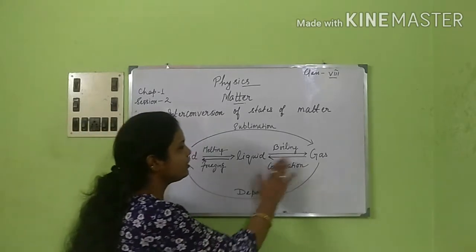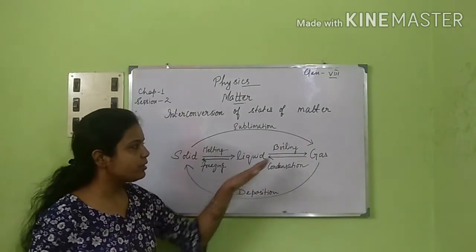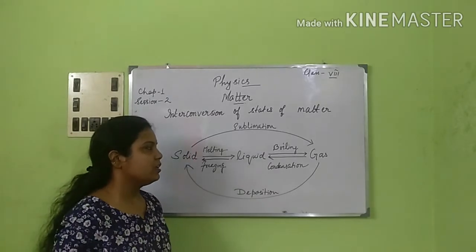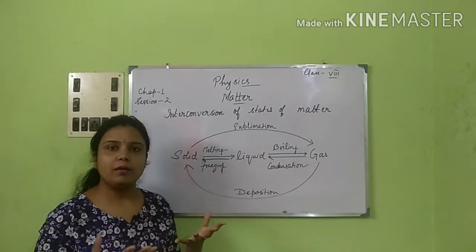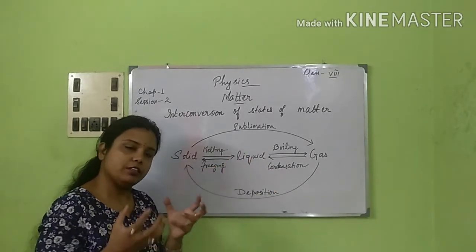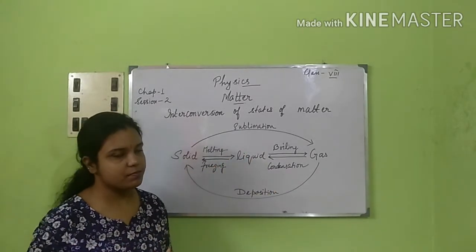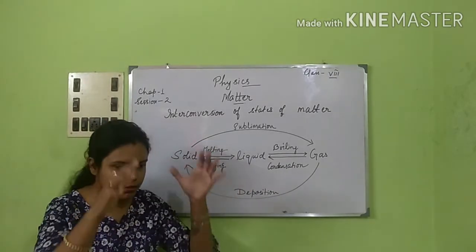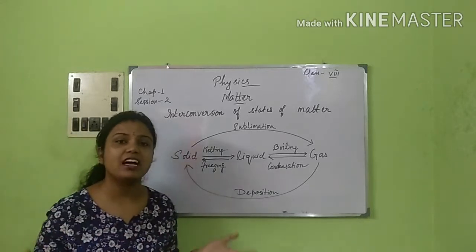Next part, liquid to gaseous form. We know that is boiling, and we can also ask for the explanation of boiling or vaporization through the molecular model. Same explanation: in a liquid, the molecules are already far apart, right? Suppose it is in a container.